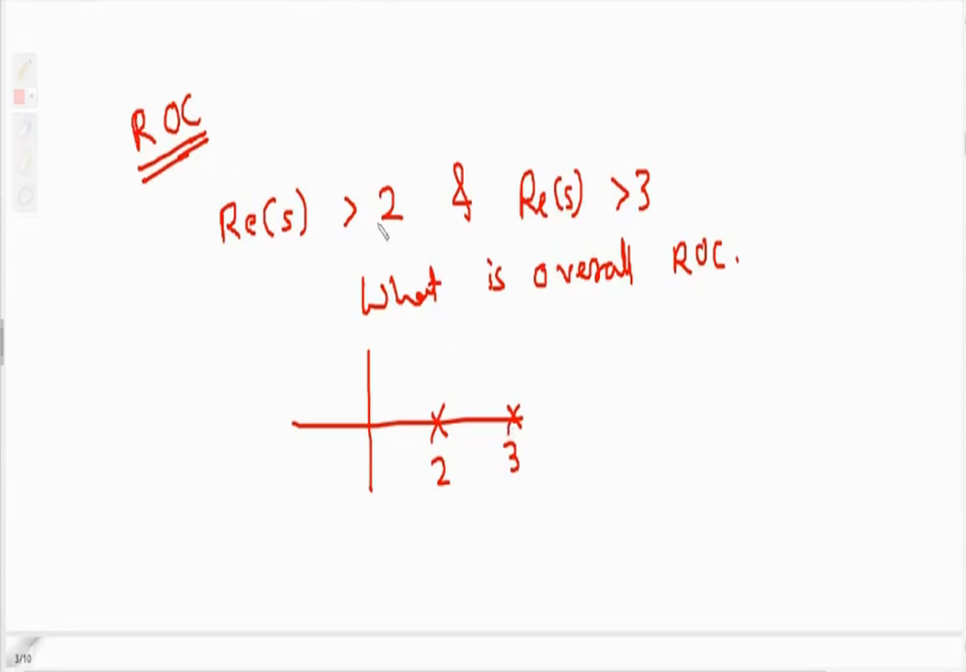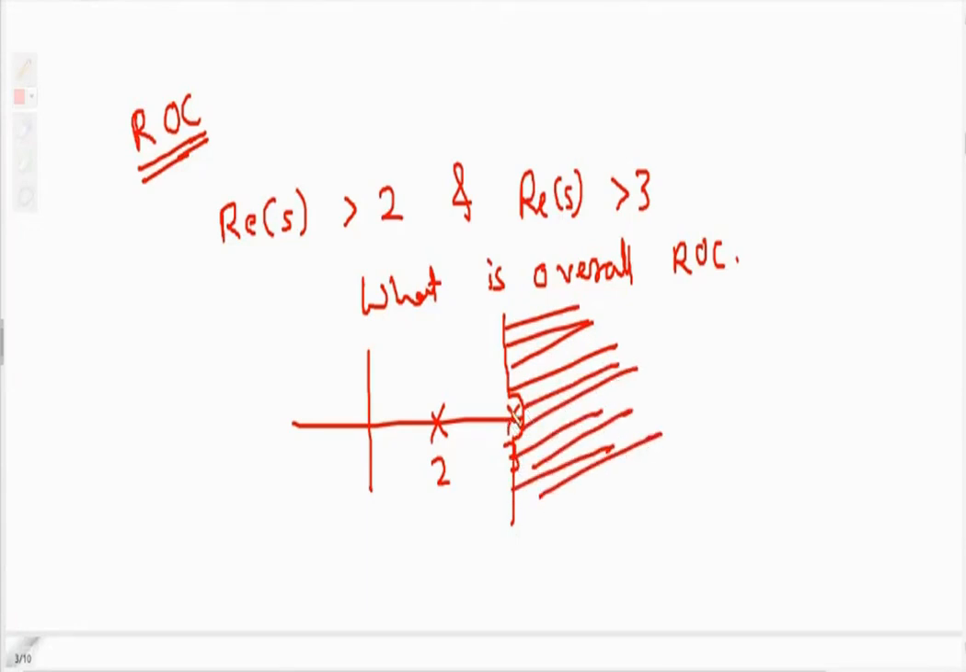So real of s must be greater than 2 as well as it must be greater than 3. So overall ROC will be greater than 3. Overall ROC must be greater than 3. So this is the overall ROC. As you can see here, how I have drawn like this. What it means that it is not including minus 3. It is not including the pole.